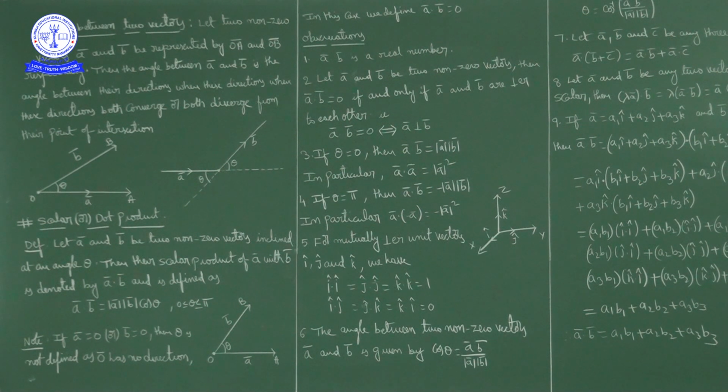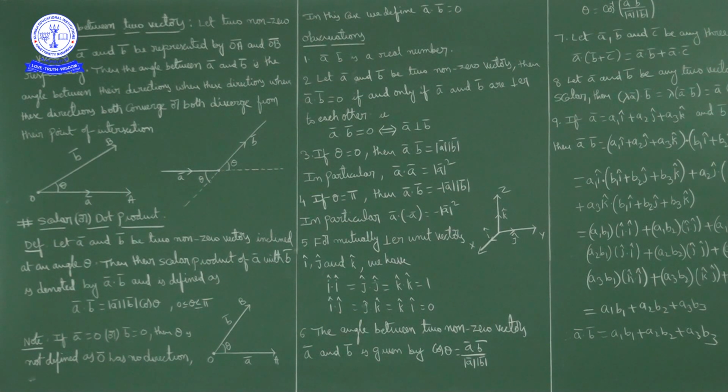Okay. Now if A bar is 0 or B bar is 0 or if both are 0, then A bar dot B bar is what? 0, because a null vector has no direction, so theta is not defined. So in this case what will we write? A bar dot B bar equal to 0.